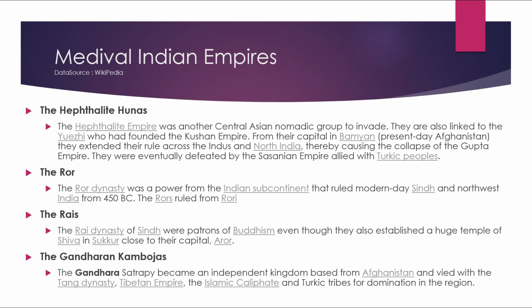They are also linked to the Yuezhi, who had founded the Kushan Empire from the capital in Bamiyan, in present-day Afghanistan. They extended their rule across the Indus and North India, thereby causing the collapse of the Gupta Empire. They were eventually defeated by the Sasanian Empire allied with the Turkic peoples.